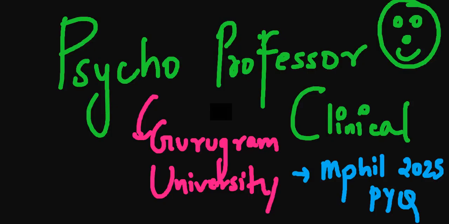In today's video, we are going to discuss the Gurugram University MPhil 2025 PYQ. Before that, if you are already part of the Telegram group, then you know this is your PYQ-based mock number 3. I hope you attempted these questions in 45 minutes. You can check your score in this video as well. What is your final score? You can comment down below, and you will know how basic or how difficult this paper was once you have completed the video.